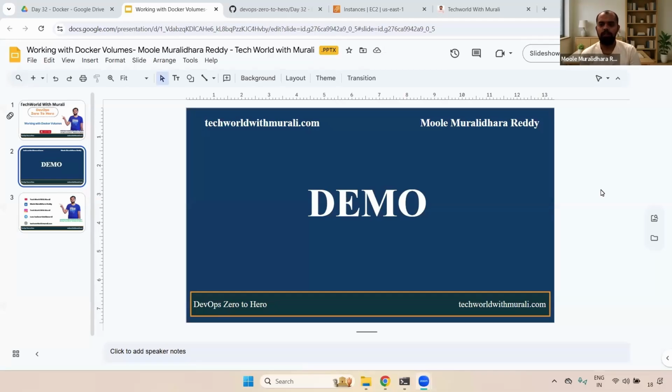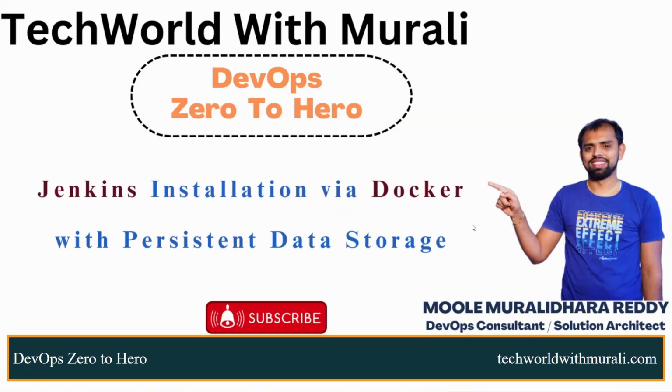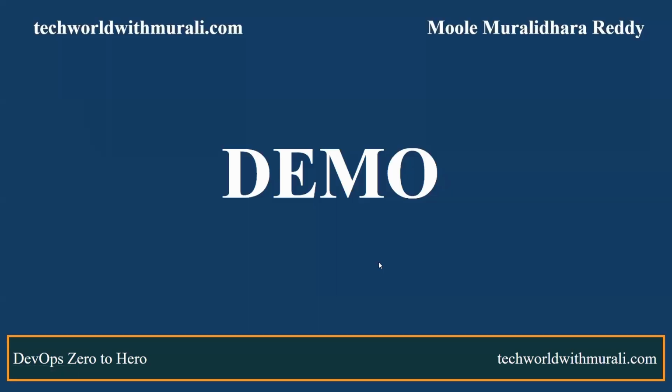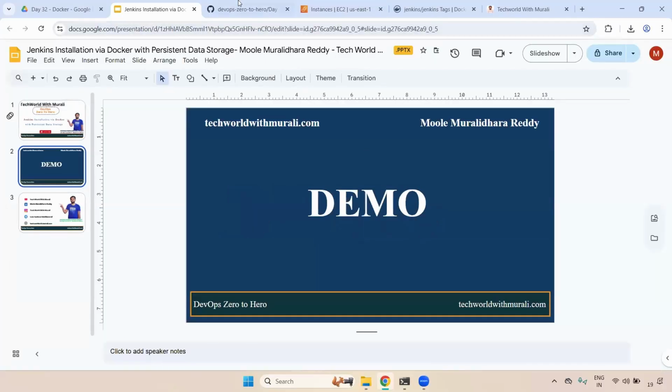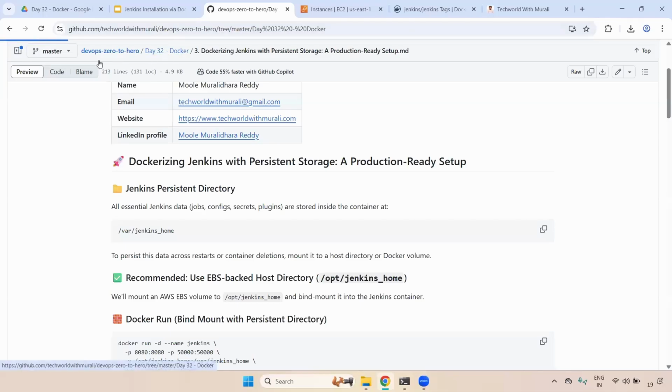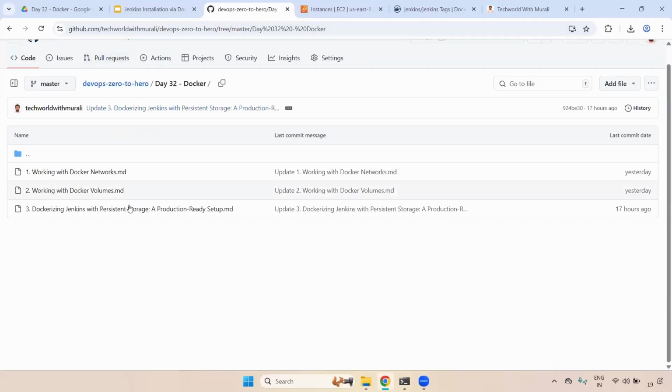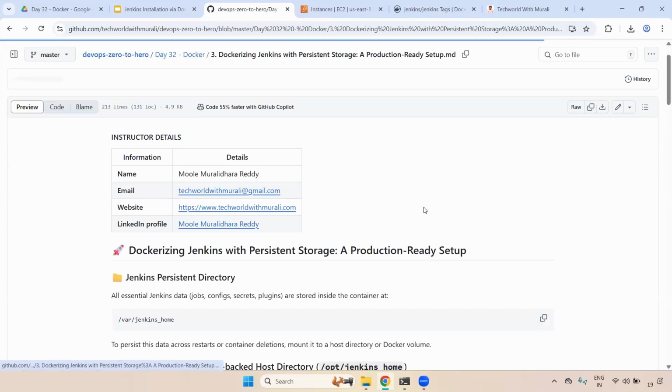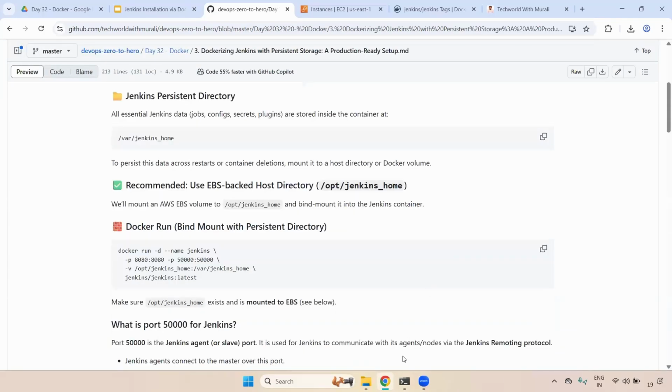Any questions now? Now we are going to discuss Jenkins installation via Docker with persistent data storage. Let's see the demo so that you will get some idea. For that, we have the DevOps 0 to Hero series, Day 32. I have already written the documentation as well. We can go through it step by step and also implement it.